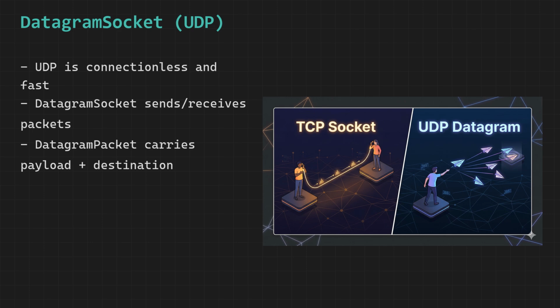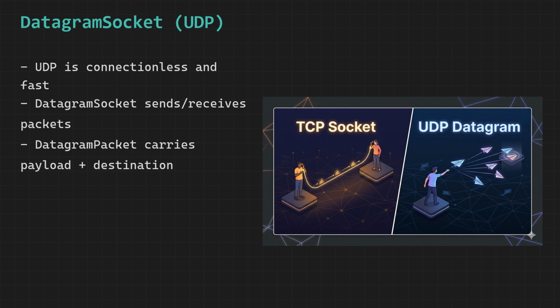You simply take the data that you want to send and put it into a datagram packet, which acts exactly like an envelope in the postal system. Just like an envelope holds your letter safely inside it and has the destination address written on the outside, a datagram packet holds your raw byte data safely inside it and carries the destination IP address and port number that tell the network exactly where the packet needs to be delivered.